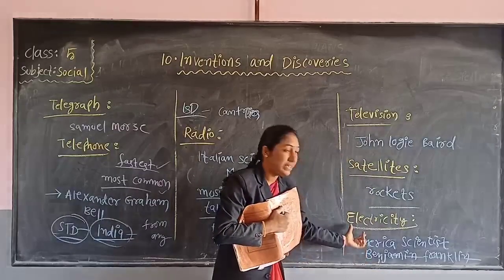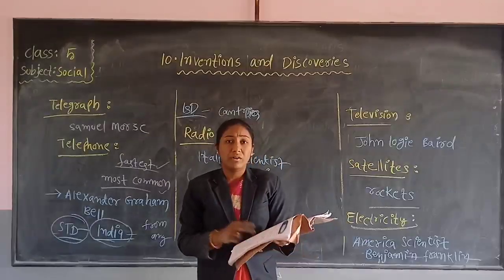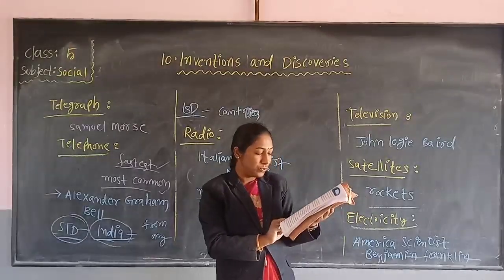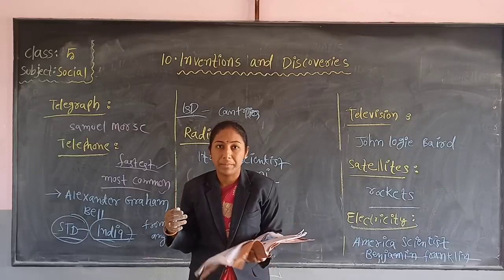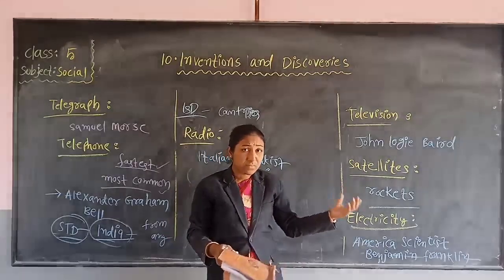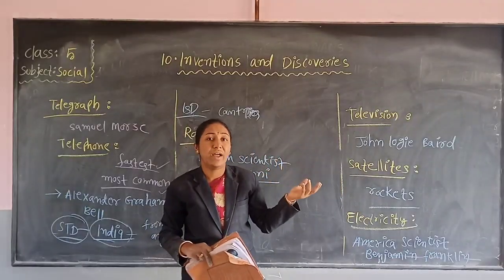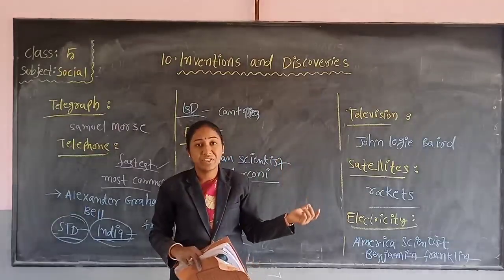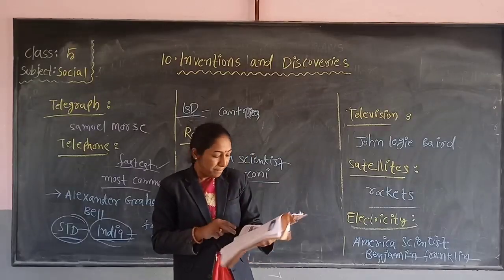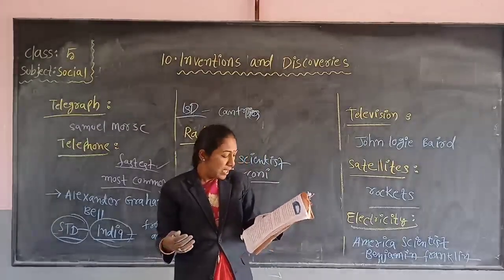Benjamin Franklin invented electricity first. So, how do we use this electricity? Electricity is used in almost everything. Is that so, children? With the help of electricity, we can switch on the lights, we can watch television, we can use it everywhere. Electricity is used in almost everything.